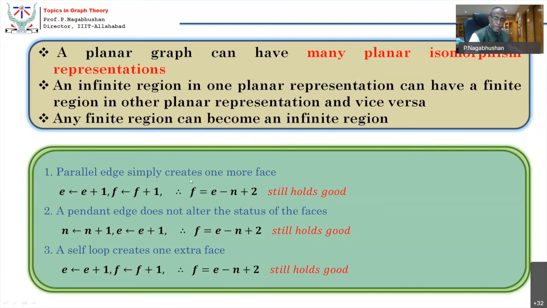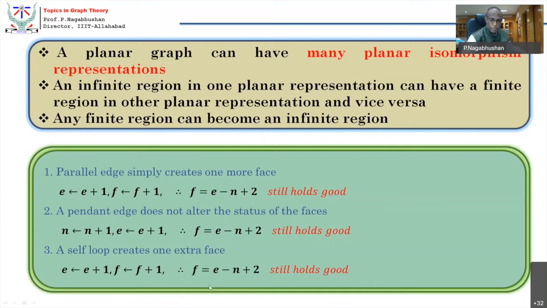If you put a pendant edge, it will simply hang in one of the regions. Therefore, the number of regions will not be altered. So if you put a pendant edge, n becomes one more and e becomes one more, so the formula remains the same and F remains the same. With a parallel edge, only e increases by 1, so F increases by 1. Here, e increases by 1 and n also increases by 1, so the 1 gets cancelled and the number of faces remains the same.